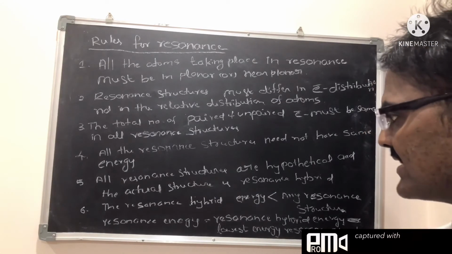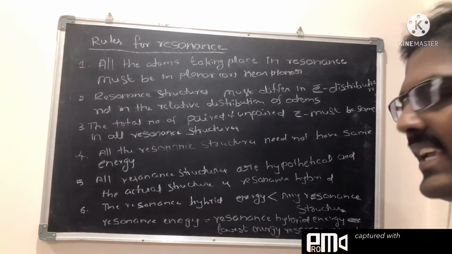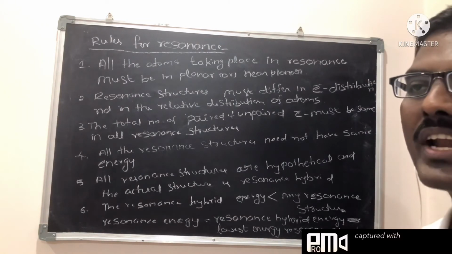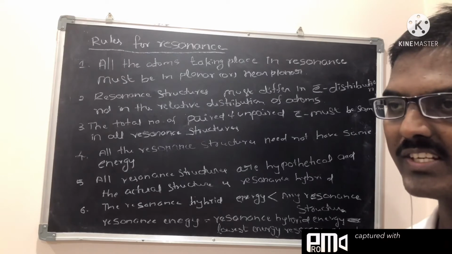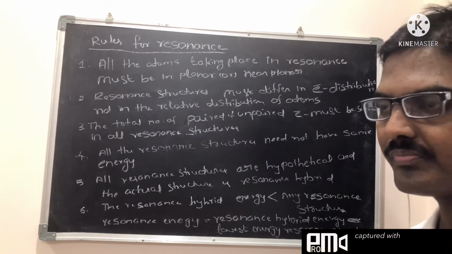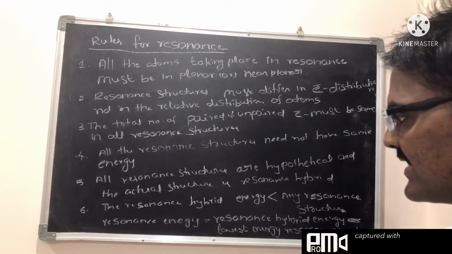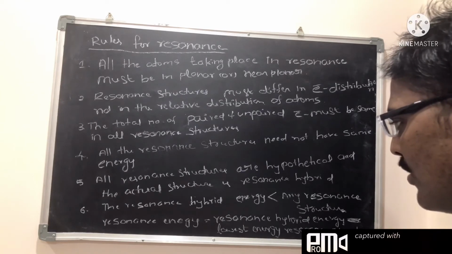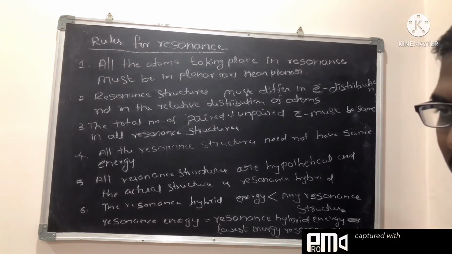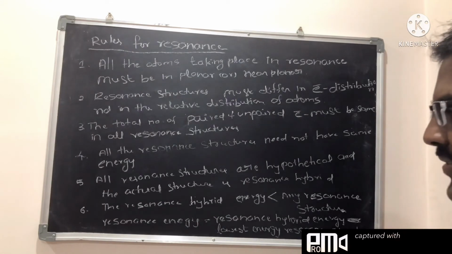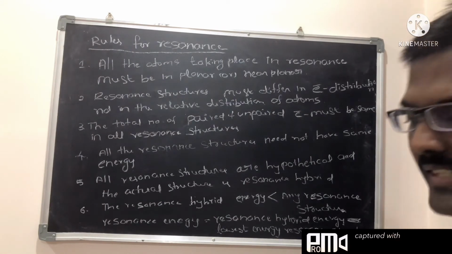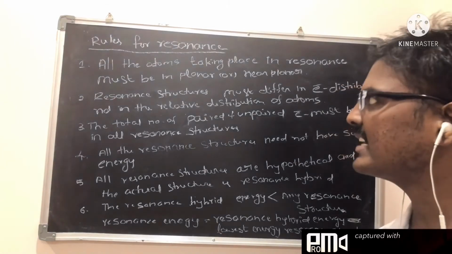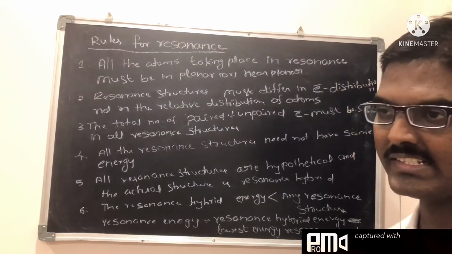The resonance hybrid energy is lower than any canonical structure, any resonance structure. So the difference between the resonance hybrid energy and the lowest energy resonance structure we take as the resonance energy. So these are the rules for resonance.